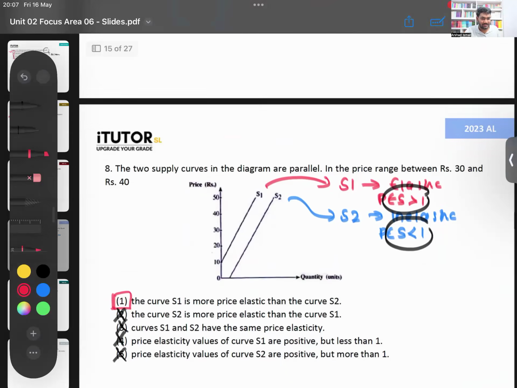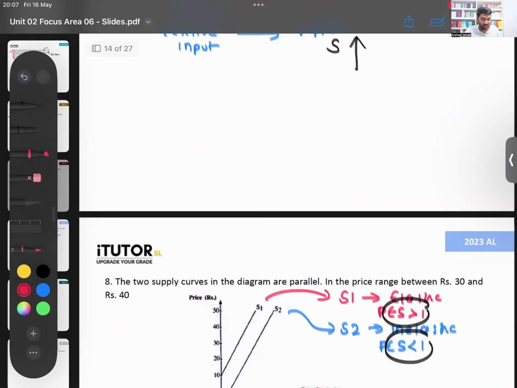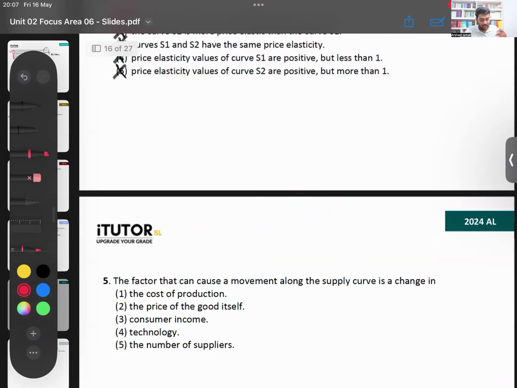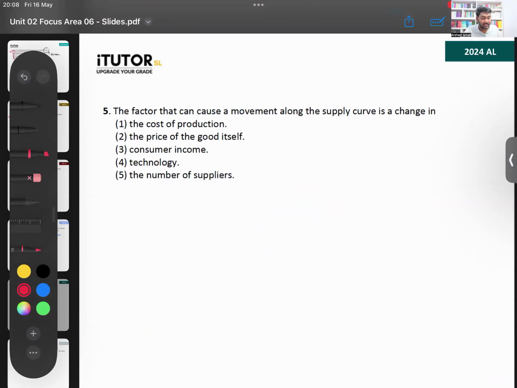The answer was 1 plus 1. Why have they mentioned 30 to 40? That's just to confuse you. Okay. The factor that can cause a movement along the supply curve. When will there be a movement along the supply curve, where the supply curve won't shift? When there is a change in what? When there is a change in the price of the good. Then only there will be a movement along the supply curve. We'll go here or here or here. If the price of the good changes. If anything else changes, there could be a shift. So that's very easy.